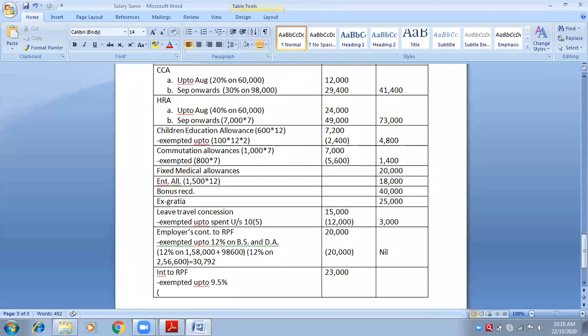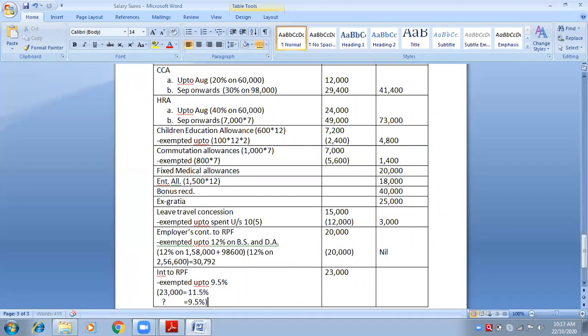So I will make a bracket here. 23,000 which I have received is equal to 11.5%. Therefore, what will be my 9.5%?